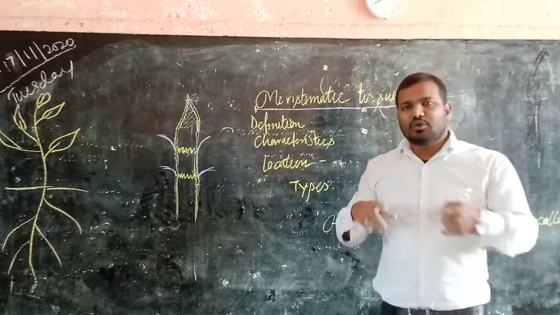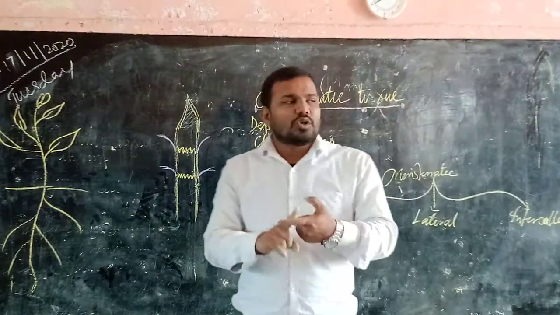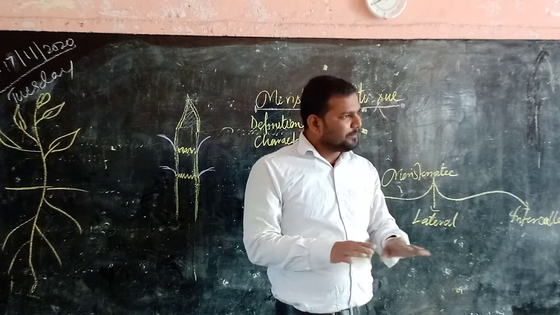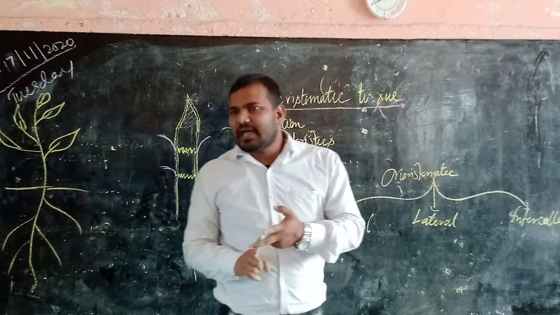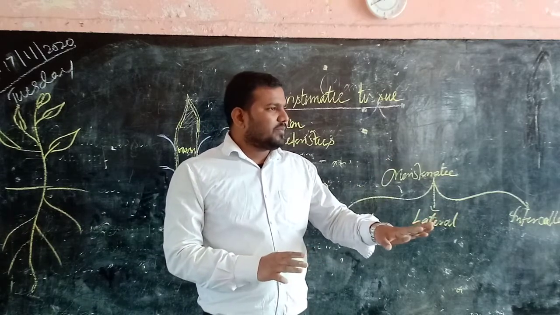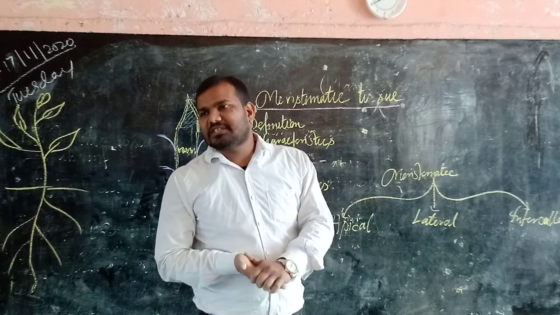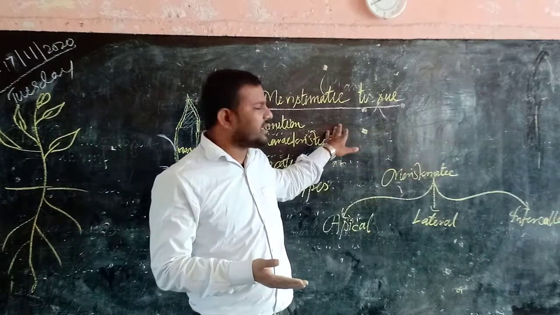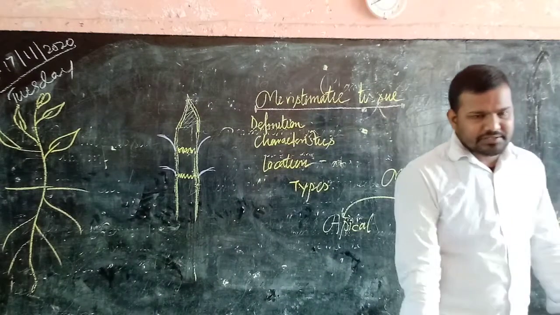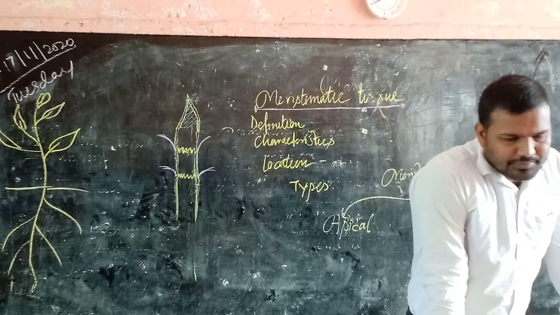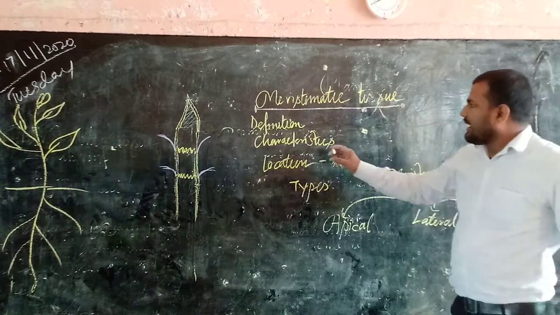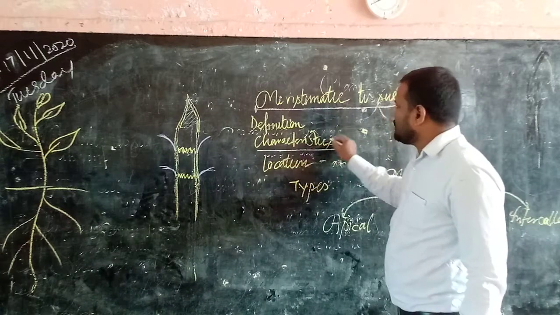The first definition: meristematic tissue contains those types of cells which are able to perform cell division. Clear? The second: the cell division occurring tissue in plant, or the tissue having totipotency in plant, is known as meristematic tissue. Clear? Now, totipotency means power of division.